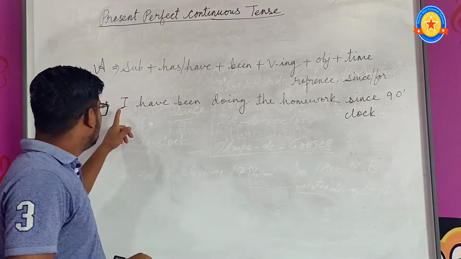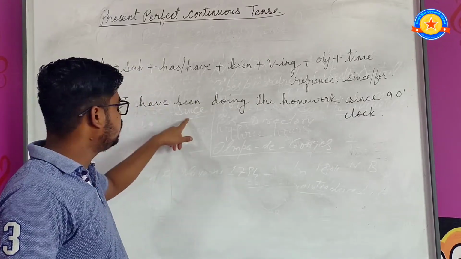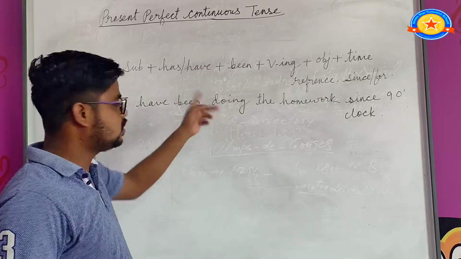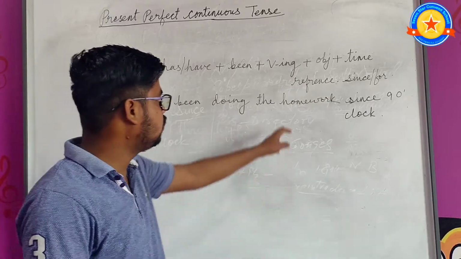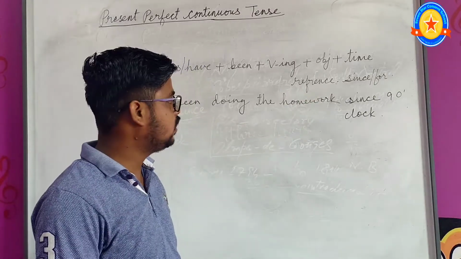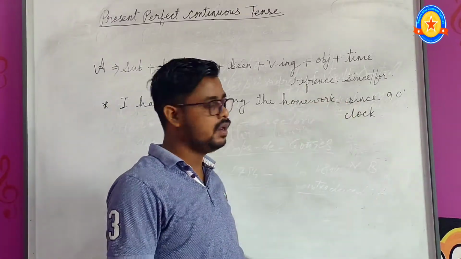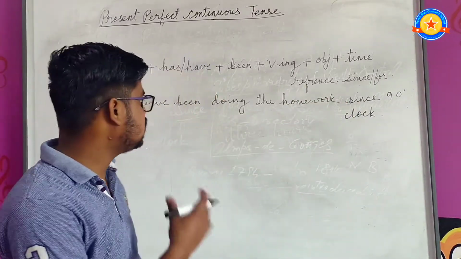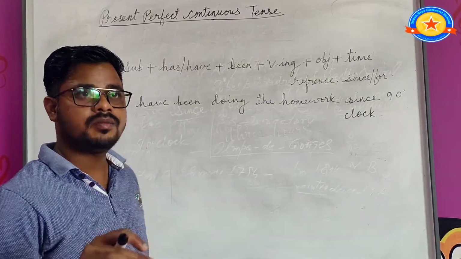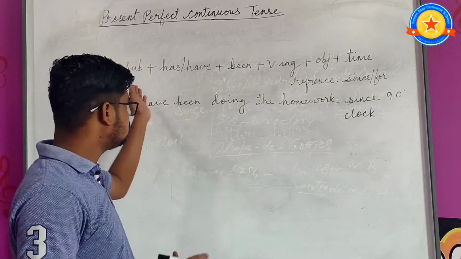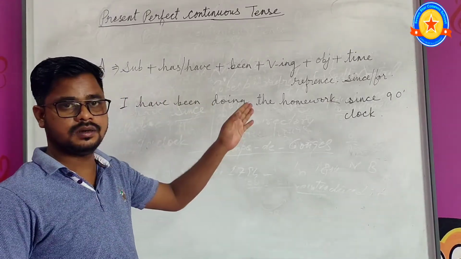So I is subject and have been doing, this is helping verb and the main verb, and the homework is object and time reference since 9 o'clock. So this is affirmative sentence. To form affirmative sentence in present perfect continuous tense, use this formula, pattern or structure.